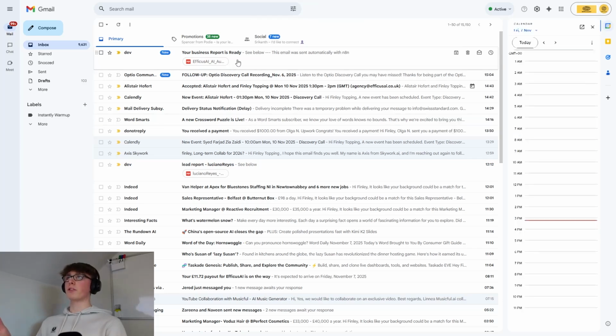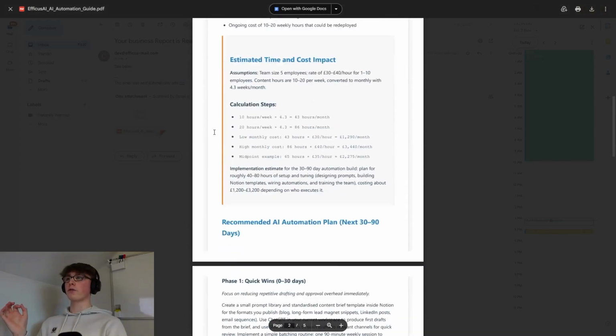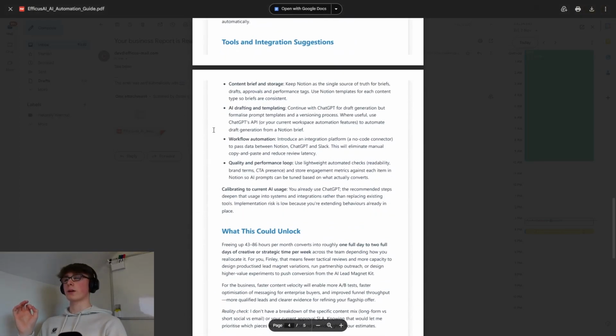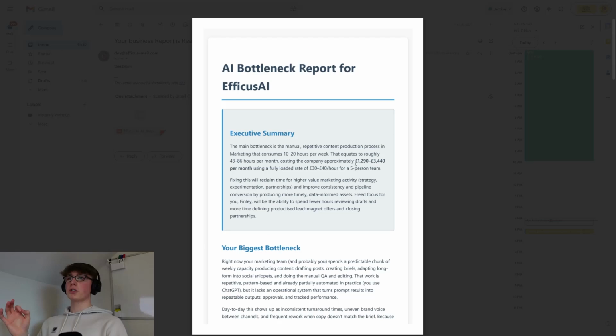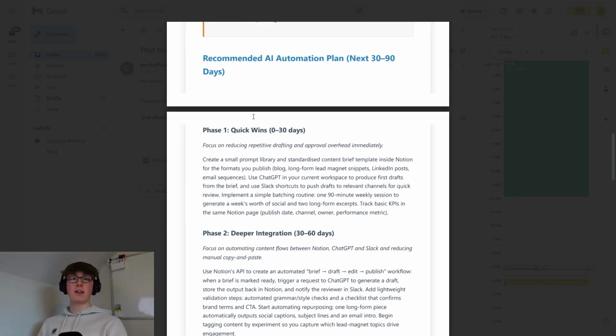Then I've got the email, your business report is ready, and if we come here and open up the file, we can see we've got a full report looking at different ways that we can basically tackle the bottleneck in our business. So it tells you a little bit of how much money is being wasted per month. Then it goes into a real deep dive of the time and cost impact. Then it gives you a full 30 to 90 day recommendation plan that is entirely tailored to the user/business who just filled out the form.